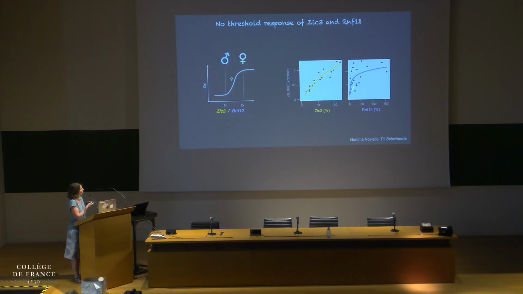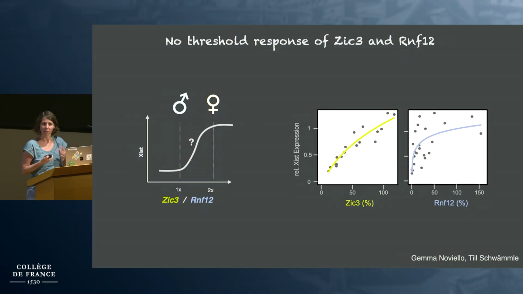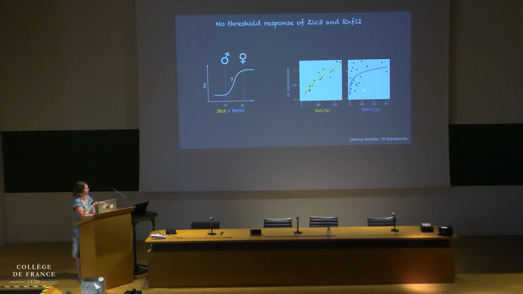And actually, for neither RNF12 nor ZIG3, we find this predicted threshold response. Instead, for ZIG3, it is dose sensitive, I would say, but much more gradual than in my cartoon, while RNF12 is actually less dose sensitive, but we see a strong effect on Xist when we do a strong knockdown of RNF12.